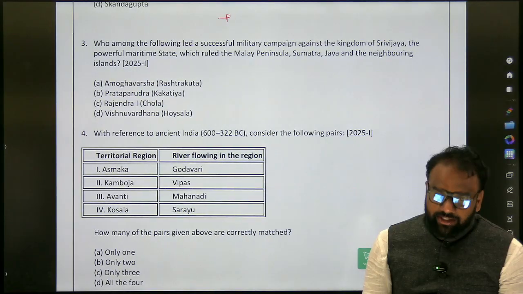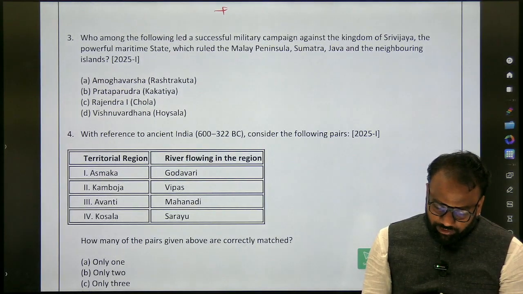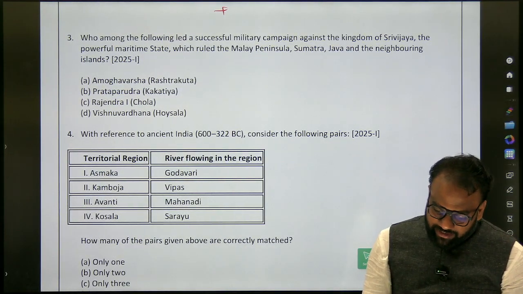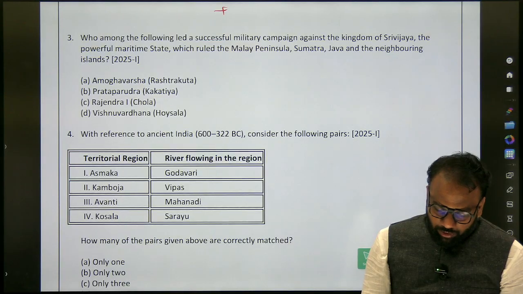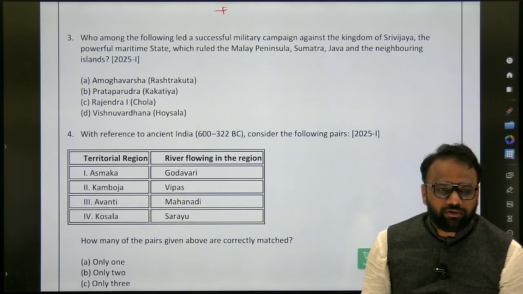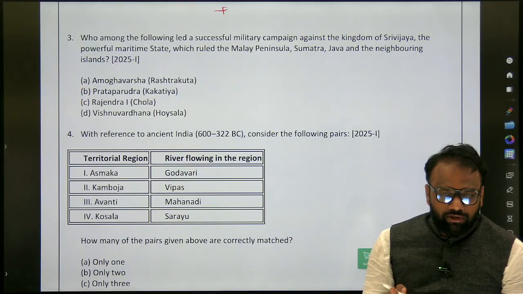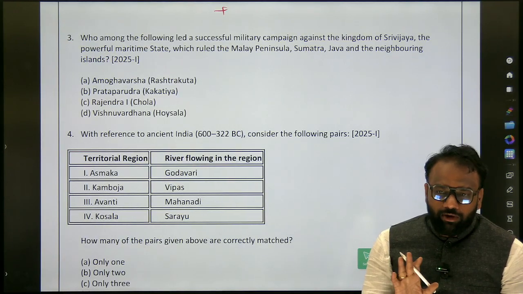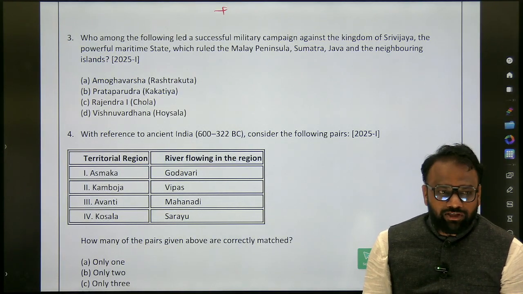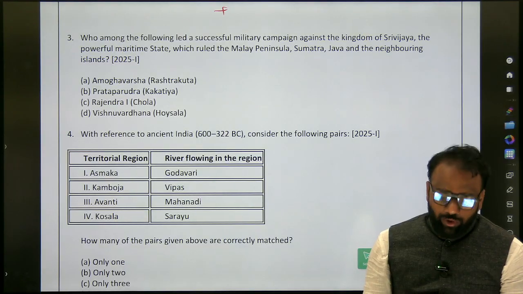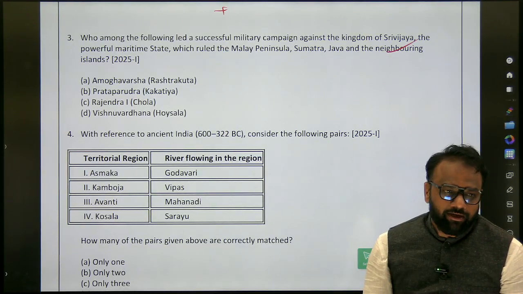Next, third one. Who among the following led a successful military campaign against the kingdom of Sri Vijaya, the powerful maritime state which ruled the Malay Peninsula, Sumatra, Java, and the neighboring islands? Somewhere it will be present in our book also, but now you can't go through the content. Now, what is the focus of UPSC? What do you understand by this question? What are they expecting?